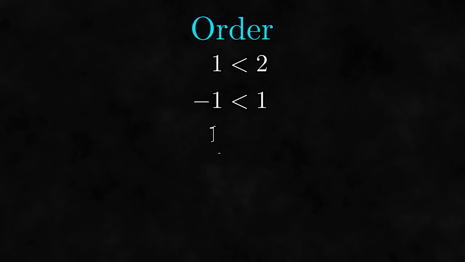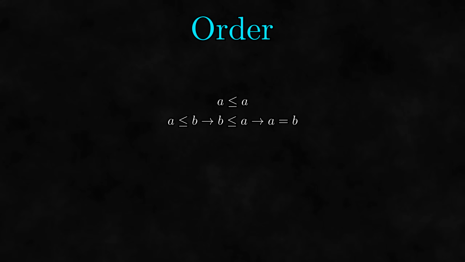The next problem we will be looking at is related to orders. We have many elementary examples of orders, such as the order on the natural numbers, the order on the integers, the order on the rational numbers, and the order on the real numbers. Some things that all of these orders have in common is that every number is less than or equal to itself, every two numbers that are less than or equal to each other are equal, A being less than or equal to B and B being less than or equal to C implies that A is less than or equal to C, and for any two numbers, one is less than or equal to the other.